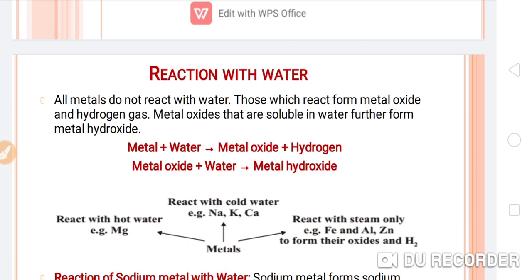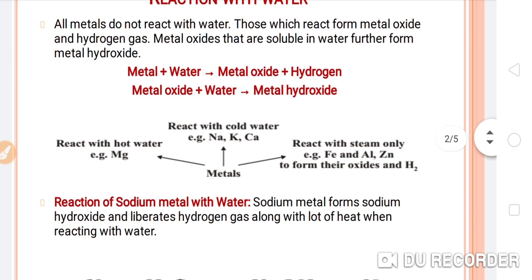When a metal reacts with water, it will convert into metal oxide plus hydrogen, and this metal oxide will further react with water and dissolve in it, and it will convert into metal hydroxide. So students, you can see in this diagram, in this figure,